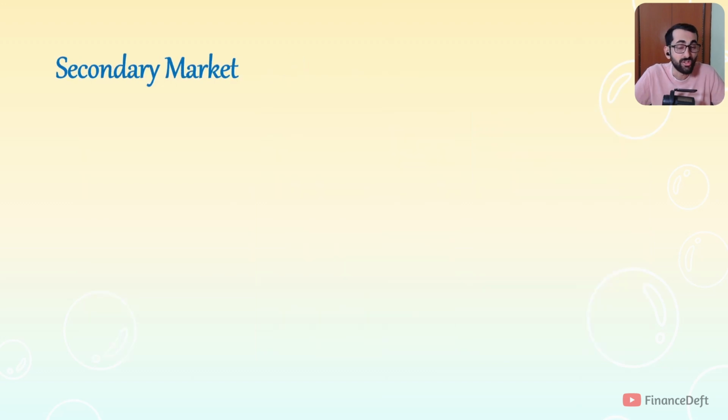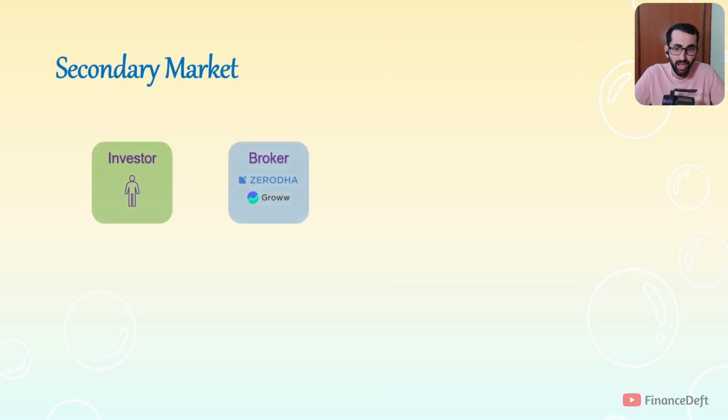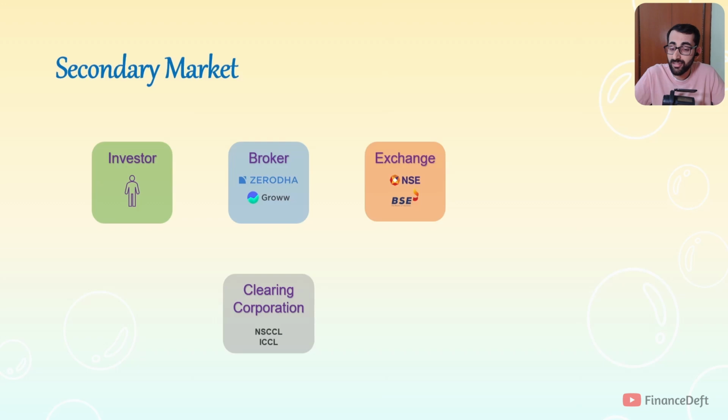So before seeing the process of buying a share, let's understand different entities in the secondary market. First is the investor, that is you and me who want to buy the shares of a company. And next we have brokers, like Zerodha and others, where investors can go and create a demat account and buy or sell shares of a company. And there is the exchange. Mainly in India there are two exchanges, NSE and BSE. NSE is the most popular exchange and BSE is one of the oldest exchanges. The exchange is where the share exchange or the trading happens. Then there is the clearing corporation.